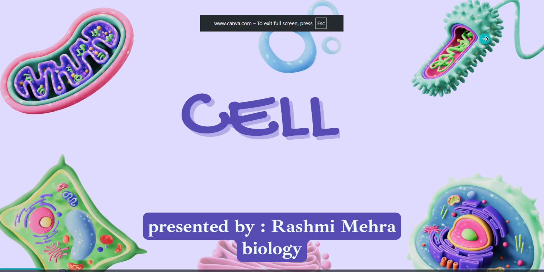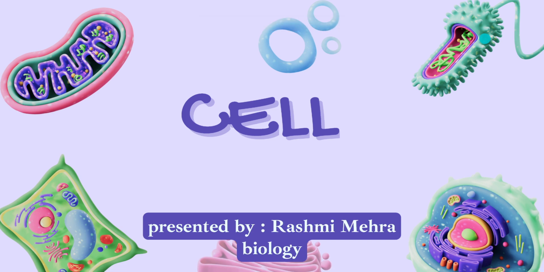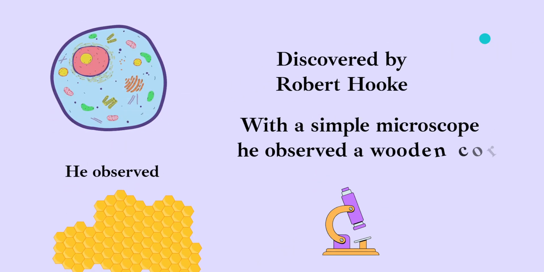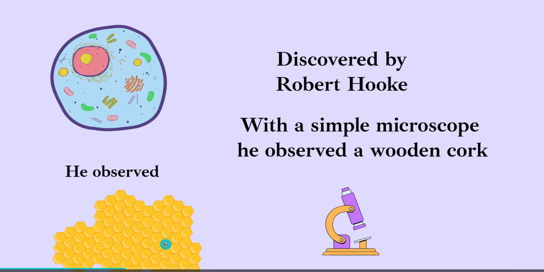Hello students. So in the previous lecture we were studying about cell and we were in the continuation of the lecture on cell, and before going into today's topic I want to revise what we have learned till now. We learned about cell as the smallest unit of life, then we talked about who discovered cell. It was Robert Hooke, and he observed it with a simple microscope.